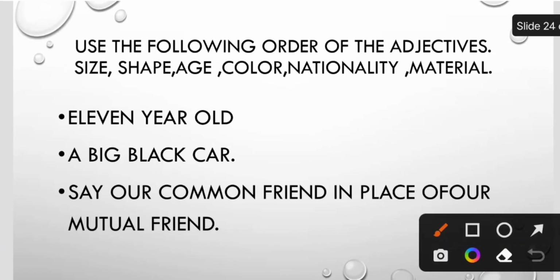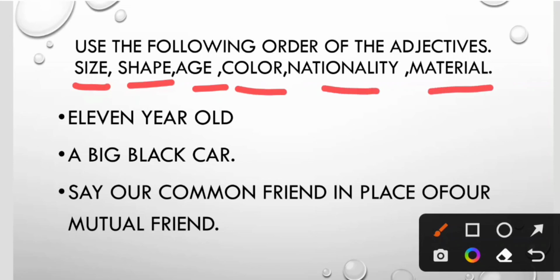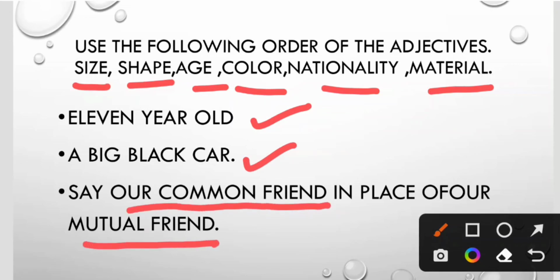Use the following order of the adjectives: size, shape, age, color, nationality, material. An 11-year-old. A big black car. Say our common friend, not our mutual friend.